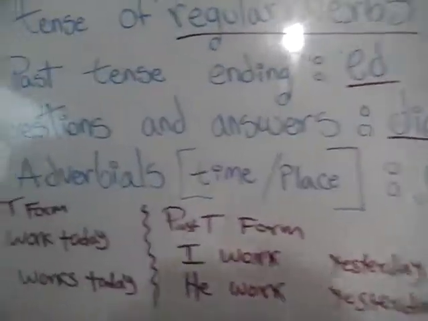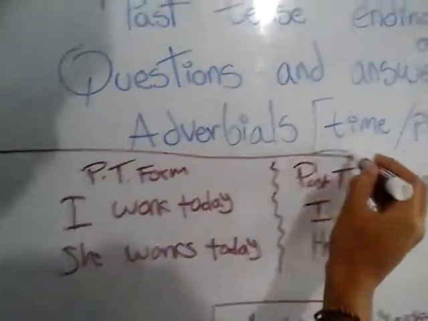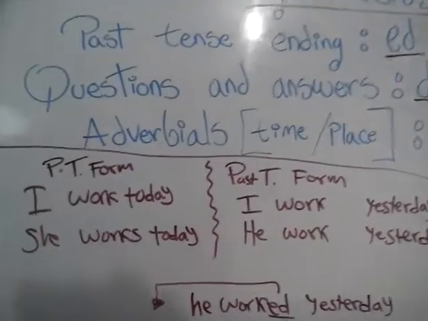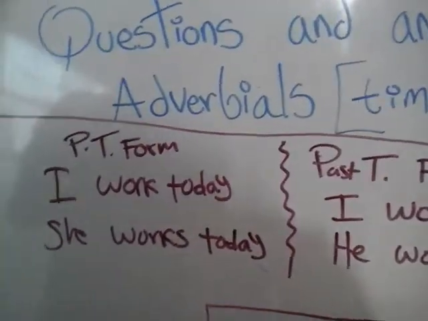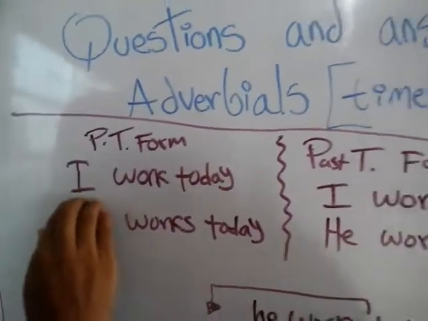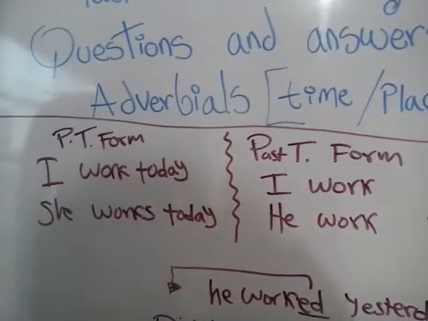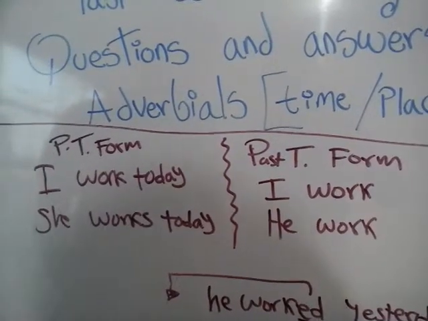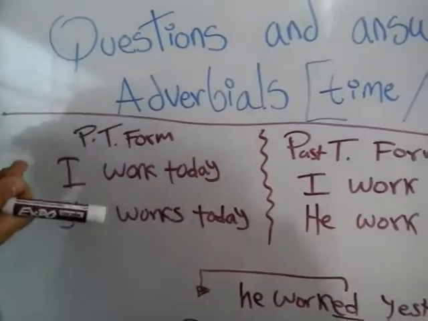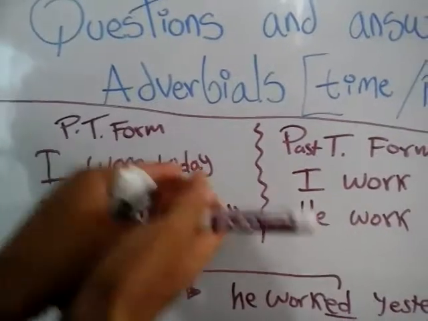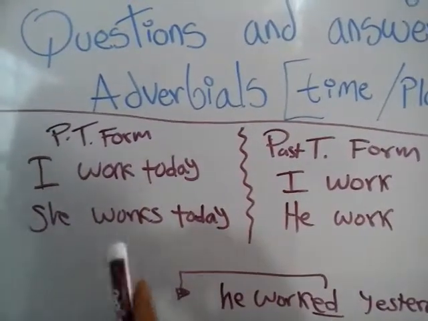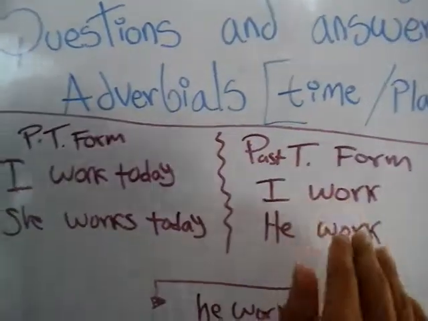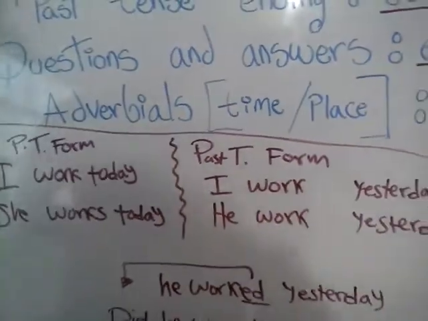So please, I'm going to explain just from this part on. We have present tense so that you can understand the past tense, and we have this form: I work today. She works today. And to make a question, we already know that to make a question with do is: do I work today, and does she work today? And you students already know that part. But in past tense form we can see a different thing.